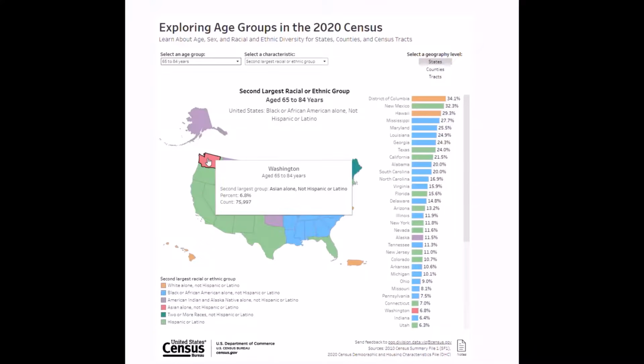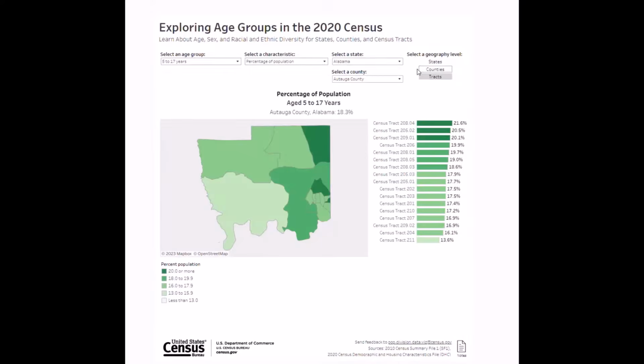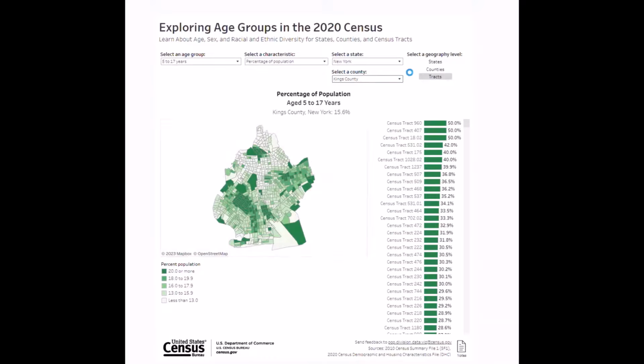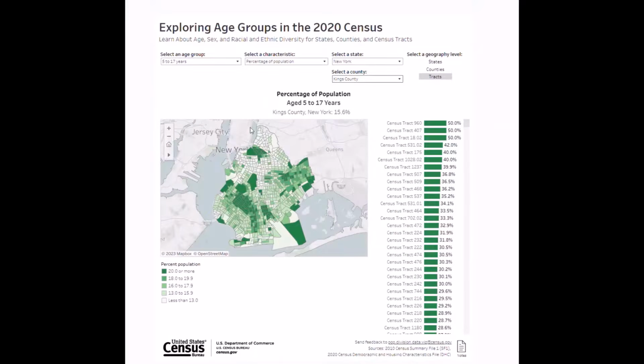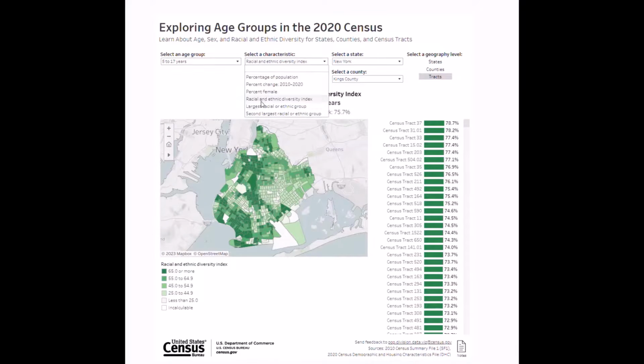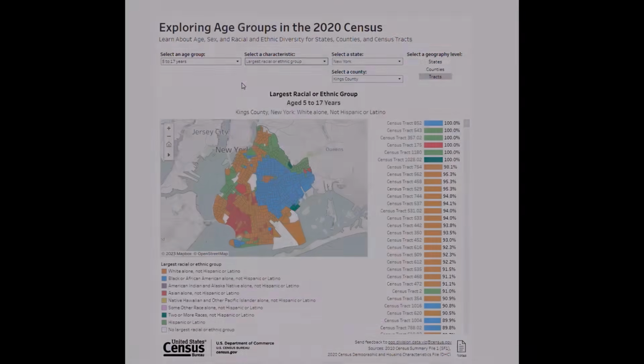Simply toggle between geography levels on the upper right to find data for counties, or census tracts. Let's look at tracts in Kings County, New York. Here we see which areas have the largest portion of school-aged children. Note that percent change is not available at the tract level. Like the state view, we can use the diversity index and prevalence maps to understand the racial and ethnic diversity of an age group and communities across the US and Puerto Rico.